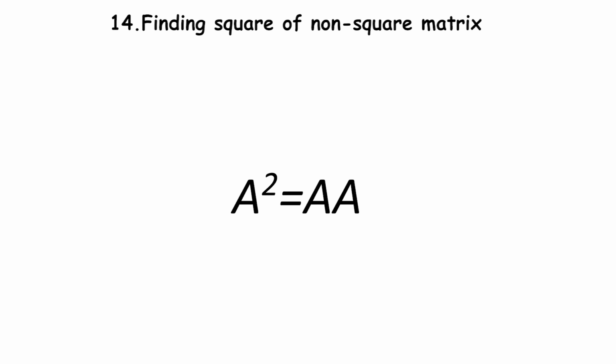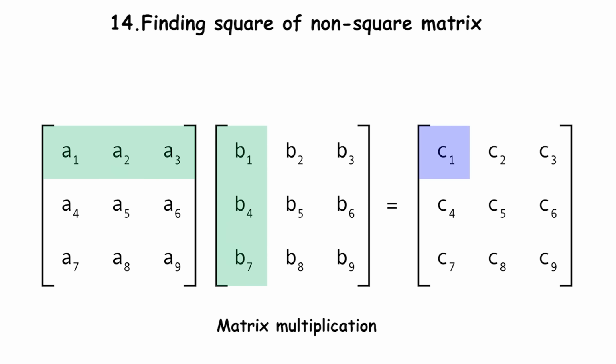The square of a matrix A can be found by multiplying it by itself. Matrix multiplication requires compatible dimensions. Specifically, the number of columns of the first matrix should be equal to the number of rows of the second matrix to be multiplied, like matrices of dimension m times n and n times p are compatible for multiplication. In a non-square or rectangular matrix, the number of rows and columns are not the same, so when we multiply it by itself to find the square, it does not satisfy the above condition for matrix multiplication.